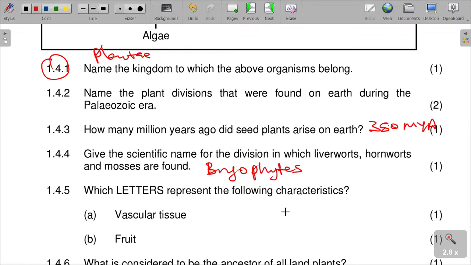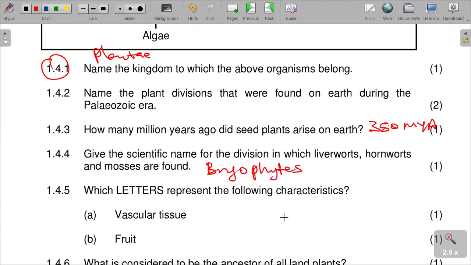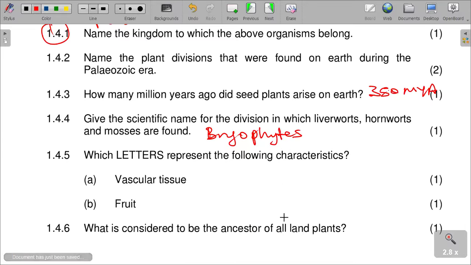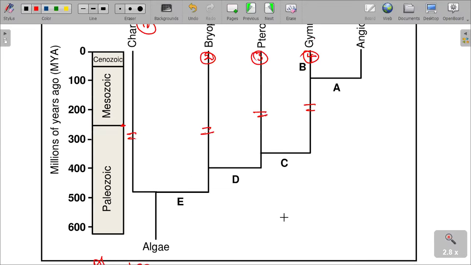Which letter represents the following characteristic? The vascular tissue.